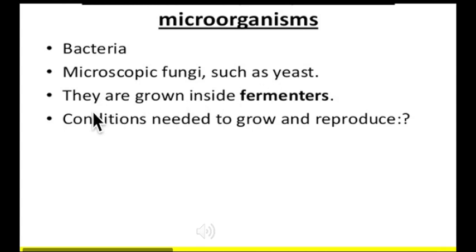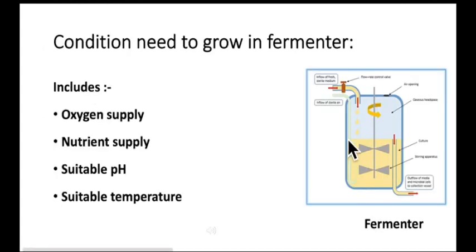These microorganisms are grown inside fermenters under controlled conditions. So what conditions do they need to grow and reproduce? Just see the next slide. Following are the conditions needed to grow microorganisms in a fermenter, and they include oxygen supply, nutrient supply, suitable pH and suitable temperature. The diagram on the right shows the setup of the fermenter, how the process of fermentation is actually carried out at industrial level.